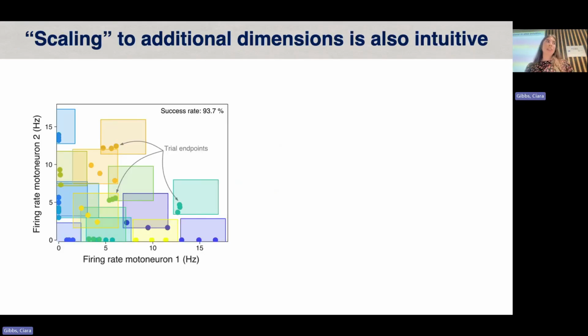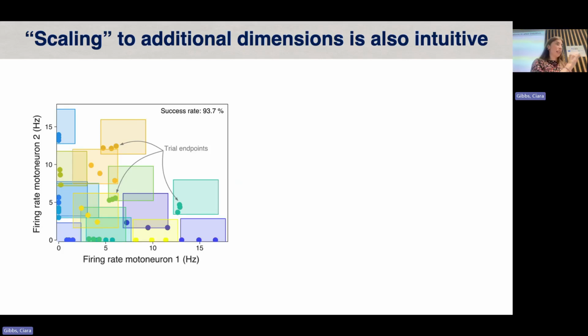So once we had this 1D control and we were pretty happy with how successful they were doing in the task, we wanted to see, can we push this to 2-dimensional control? So can we effectively scale the task and can it be intuitive? So we designed this quadrant task in which the 2 axes were parameterized by the firing rates of 2 independently controllable motor neurons. So these motor neurons were typically from 2 different grids and associated with 2 different actions. So for instance, it might be extension of the thumb or abduction of the wrist. So they were using this to modulate the firing rates of the 2 motor neurons.